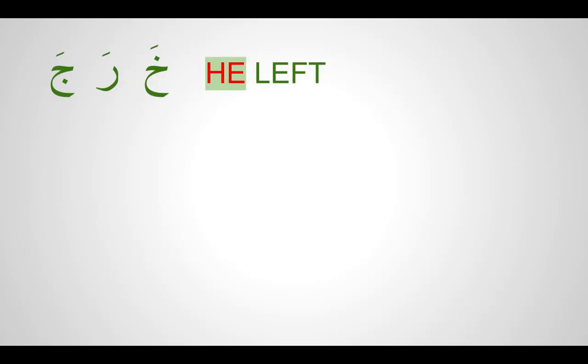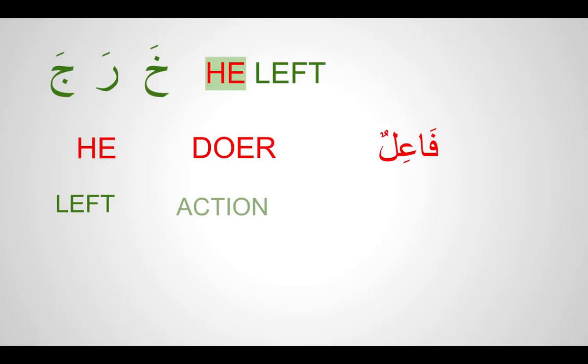So let's see what the doer is called in Arabic. The doer is called fa'ilun. The person who does the action is called fa'ilun. And what is the action itself called? It's called a fa'al. The action is called a fa'al, and the person who does the action is called fa'ilun.